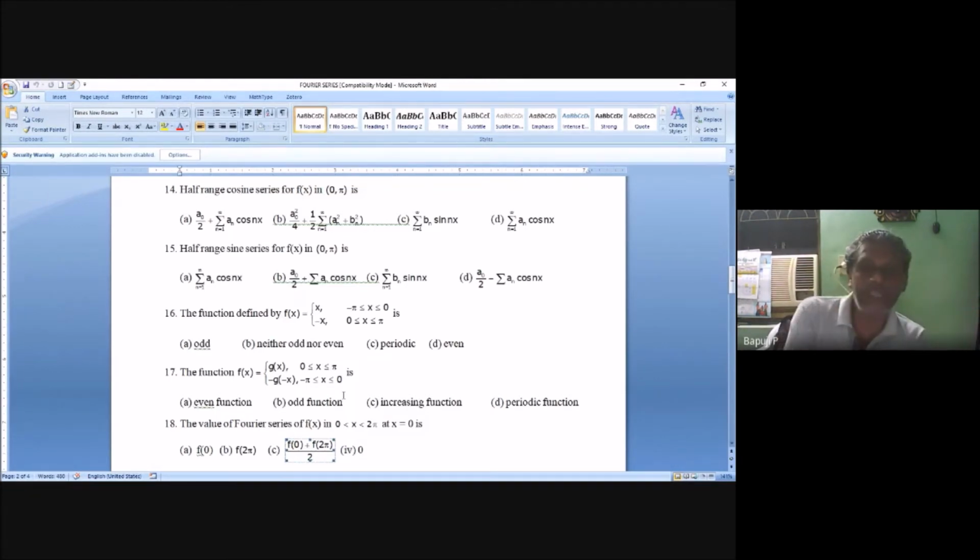If you want to check the end points, discontinuity, what will you do? What value will you get? F of 0 plus f of 2 pi by 2. Correct or not? Is equal to f of 0 or f of 2 pi. Both are true. So which is the answer now? What is the answer? Tell me the answer.